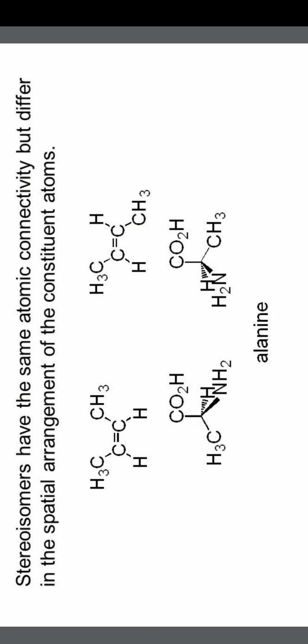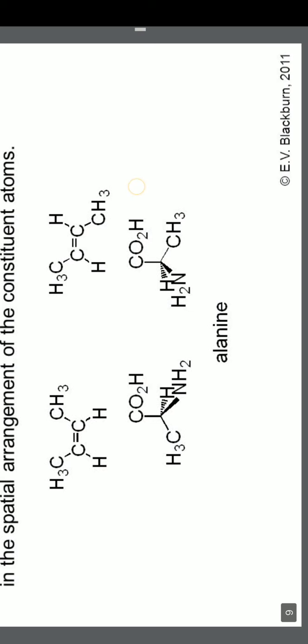Similarly, here also you can see the alanine compound. Here it is CH, COOH, CH, NH2, CH3. In this, you can just observe these two molecules. Here COOH, CH3, NH2, H. The arrangement is a little bit different based on the clockwise or anti-clockwise arrangement of the molecule.